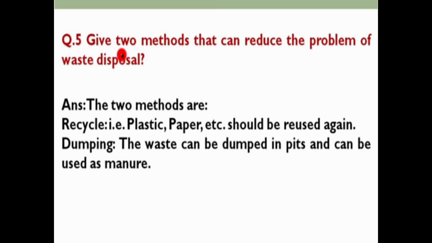Then, give two methods that can reduce the problem of waste disposal. Two methods. First is recycling of plastic, paper, etc. They should be reused again. And dumping. The waste can be dumped into pits and can be used as manure. The dumping of the waste should be done in the right, proper manner. That is, either it should be dumped into pits or used as manure.